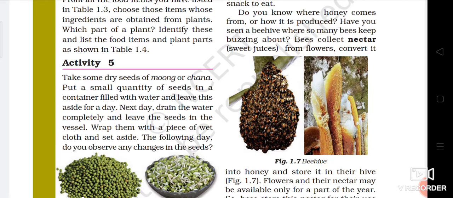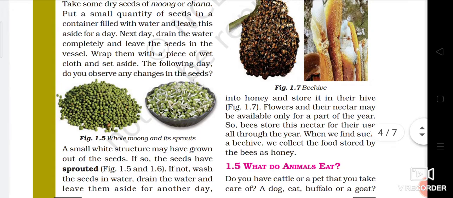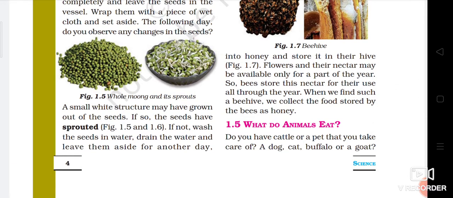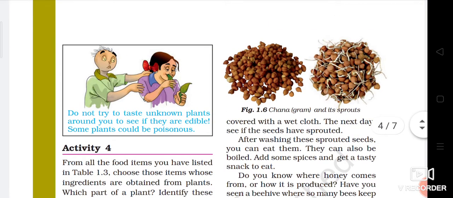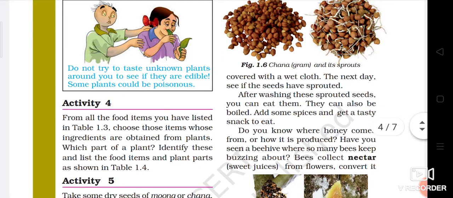The following day, after one day, you can observe that there is a change in the seeds. A small white structure may have grown out of the seeds. If so, the seeds have sprouted. If not, wash the seeds in water, drain the water, leave them aside and follow the same process, and next day you can observe that. So after washing these sprouted seeds, you can eat them raw, or they can also be boiled, add some spices and get a tasty snack to eat.